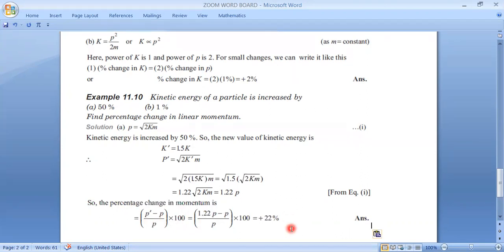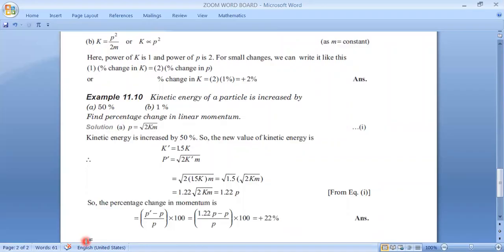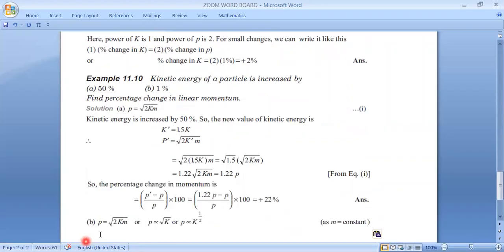Then try to solve the B part. Before I do, try to solve the second part. I have already told you that under root k means k to the power half, so I gave you the clue also. P is equal to under root 2km, so I can write that P is directly proportional to under root k. It means P is directly proportional to k to the power half.